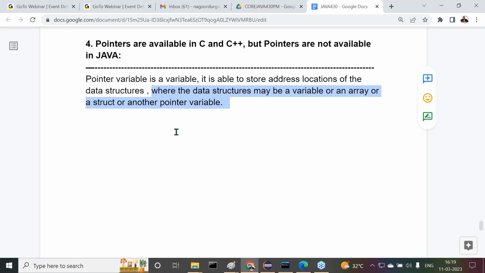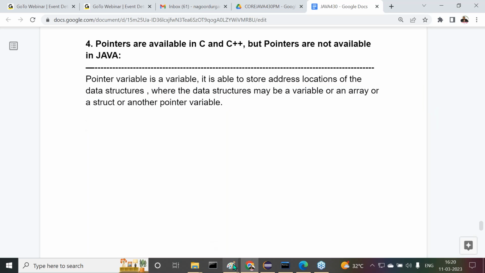Come again, what is the point I'm telling? A pointer is a variable. It is able to store address locations of data structures, where the data structures may be a variable or an array or a structure or another pointer variable. Are all of you getting it or not?